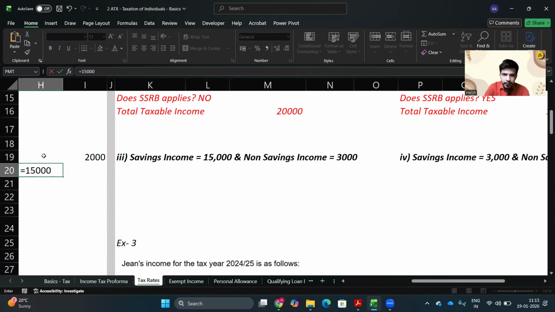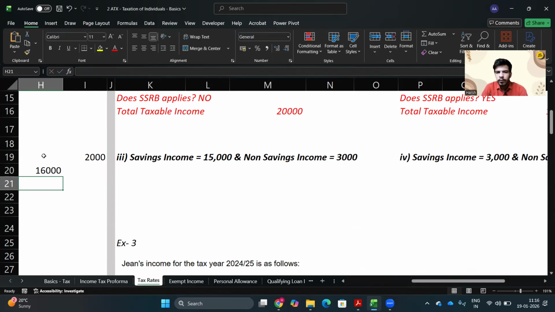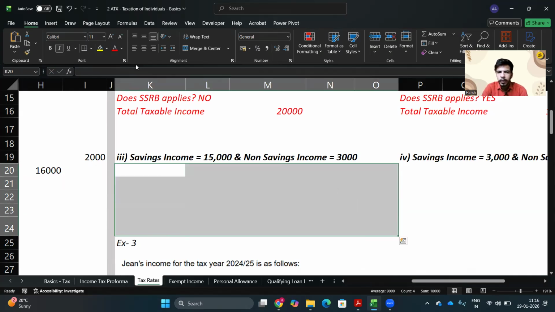15,000 plus 3,000 would be fully taxable. You consume the band, but it isn't applied there. It is specifically available to your savings income. So what is left now? The left is 2,000. So 16,000 pounds would be your total taxable income. Here is your calculation.